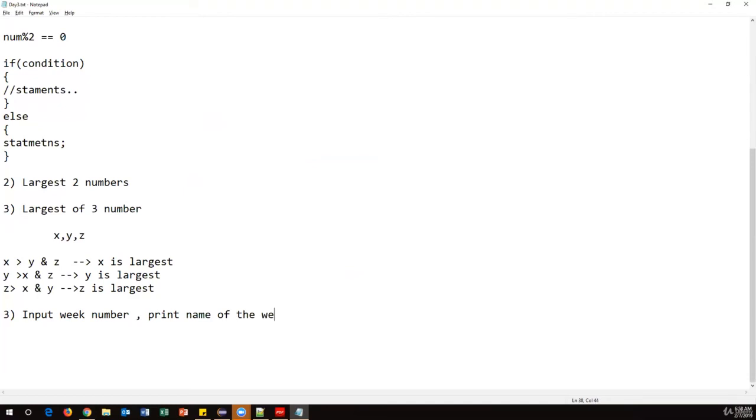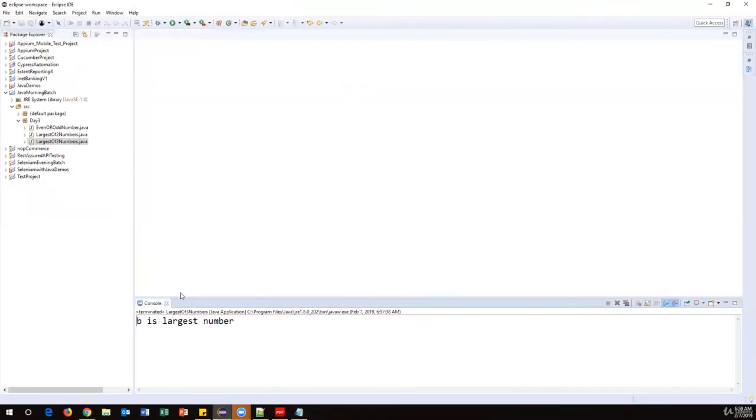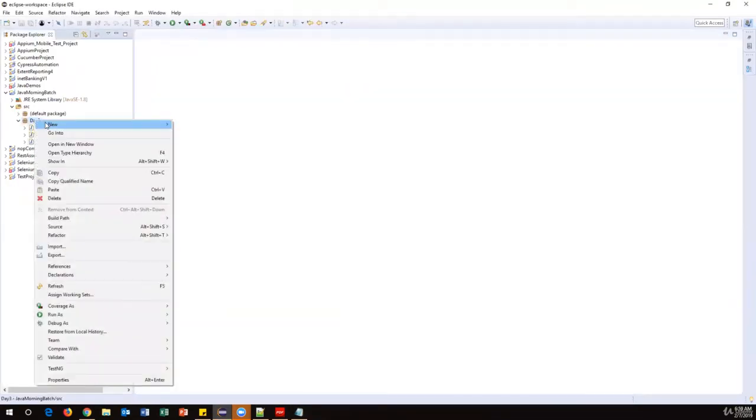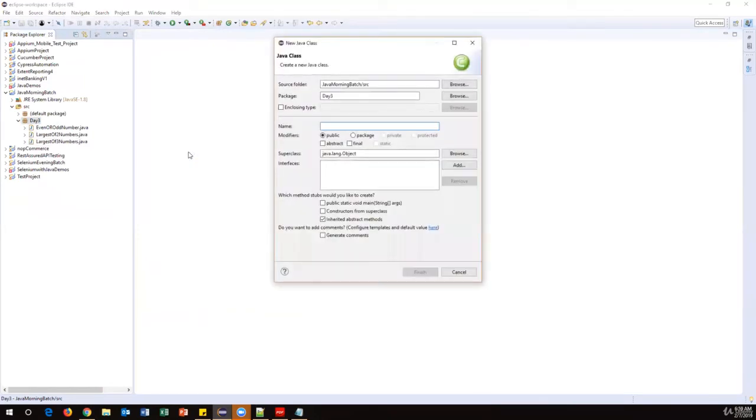So here I will use nested if-else statement, just like a previous example. Multiple if conditions we require. Okay, let's see how we can do this. Let's go to another class, right click, new class, and here I'm just going to demonstrate nested if-else. So if you have more number of conditions, how we can handle nested if-else. Take the main method, then finish it.